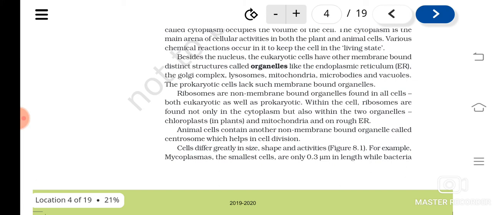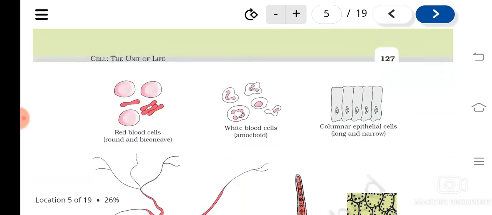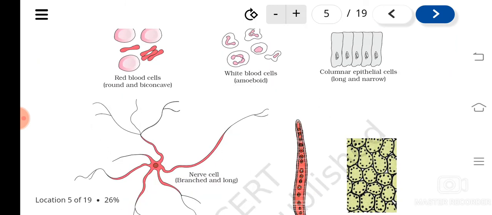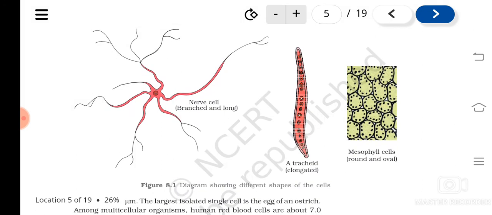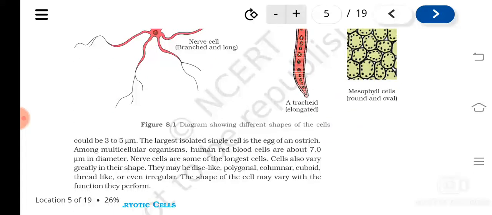Then, if you see the structure or shape of cells, it varies. Size and shape of the cells vary. Mycoplasmas are the smallest cells, and they are only 0.3 μm in length, and you can see different shapes and sizes of cells, isn't it? It varies, depending upon the function they have to do. You can see a neuron and a trachea of a plant, then RBC, WBC, these all vary.